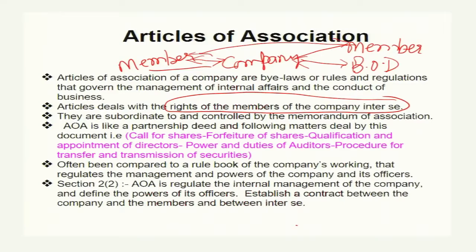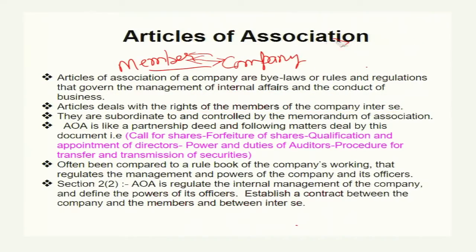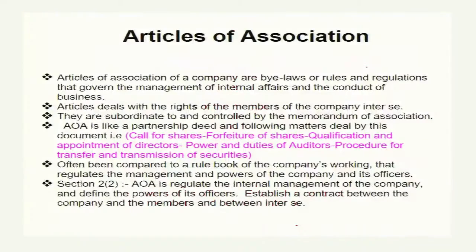So this document defines how the company maintains its interrelation, or relation between each other. Inter se indicates the relation between each other, how it is maintained, and which document is responsible for the same. So the article of association is the document that defines how the company maintains its inter se relation between members and members, and it is subordinate to and controlled by the memorandum of association.